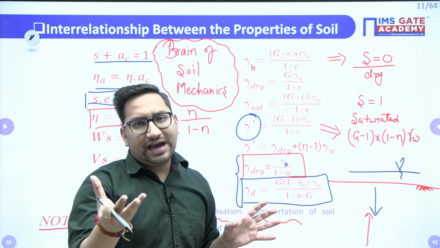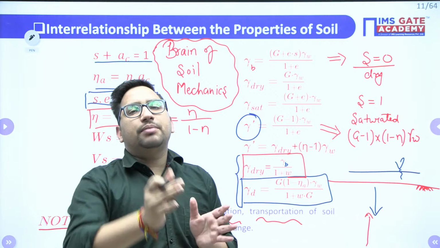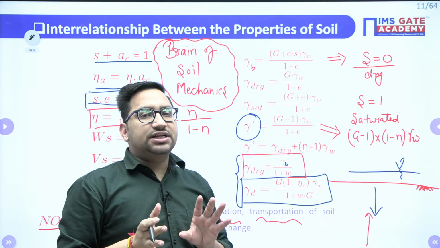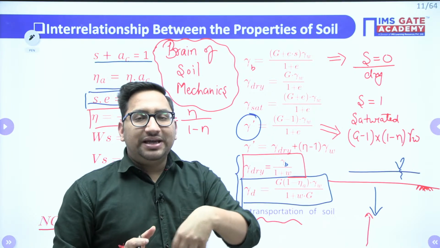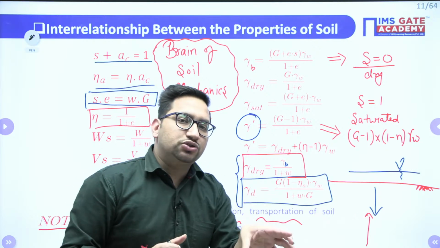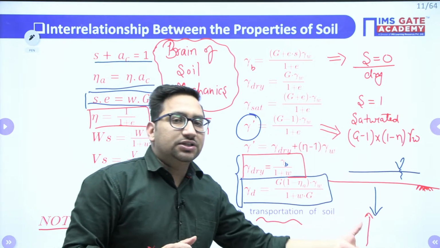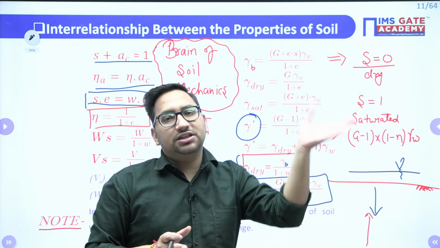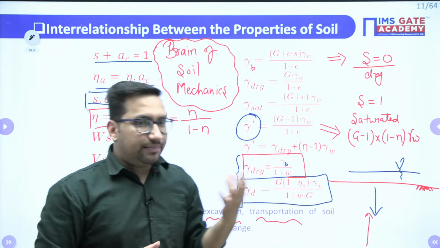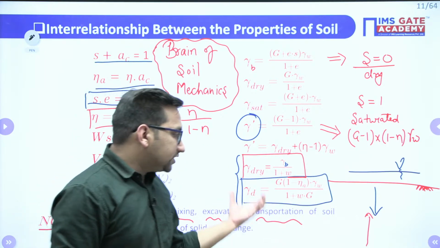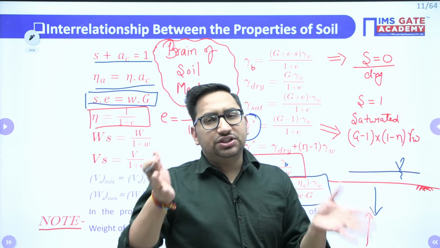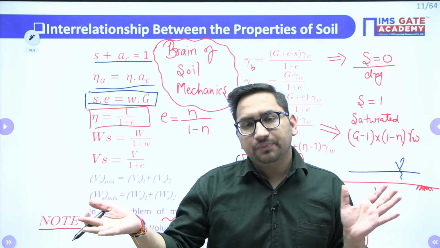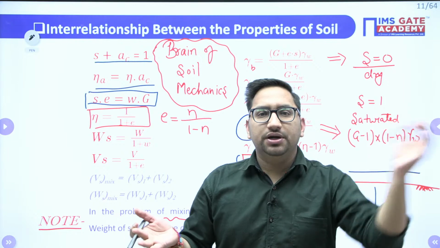Let's suppose for a highway you want to make an embankment. It is not necessary that wherever you want to make that embankment, soil is present at that place. So you have to transport the soil from other places. Those types of questions are also asked. In those questions, there will be two situations: one for the embankment, the second for the borrow pit, right?